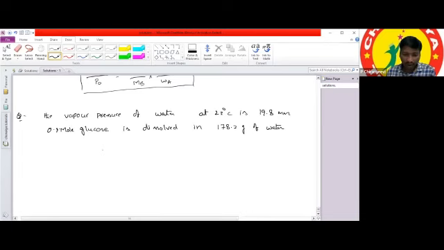So what is the vapor pressure of the resultant solution? What is the vapor pressure of the resultant solution?